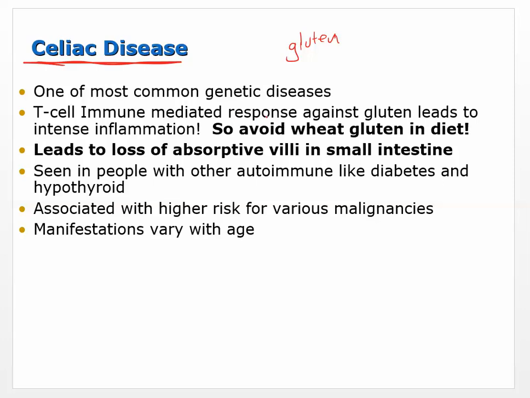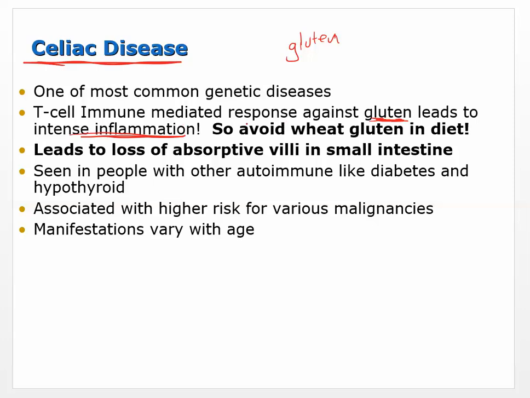It means that you actually have a response against the gluten. You recognize this as being some kind of an antigen, and that can then cause an immune mediated inflammatory response. And so the only thing that someone with celiac disease can do is to avoid gluten completely.